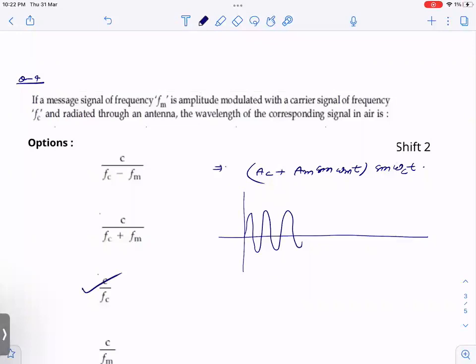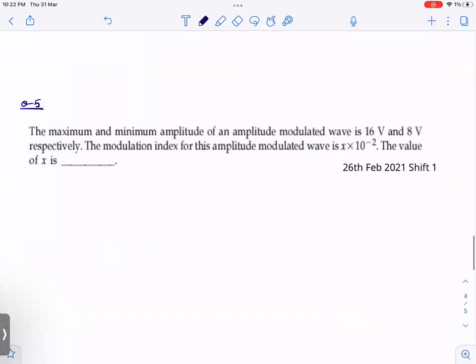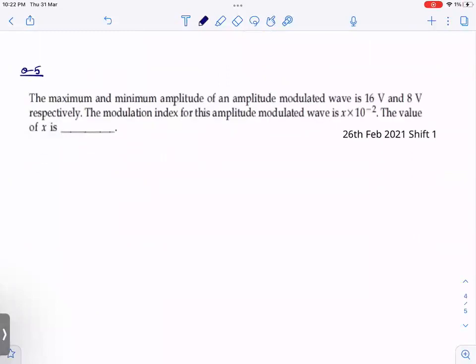Right? Fine. Let's see one more question. This question I will leave for you to practice, right? Based on what we have studied, you can solve even this question also. Fine. So if you are watching till now, then chances are 99% you will be able to solve the question in JEE Mains. Fine.